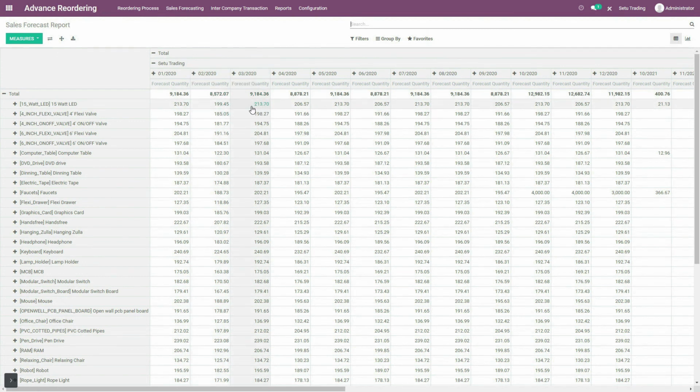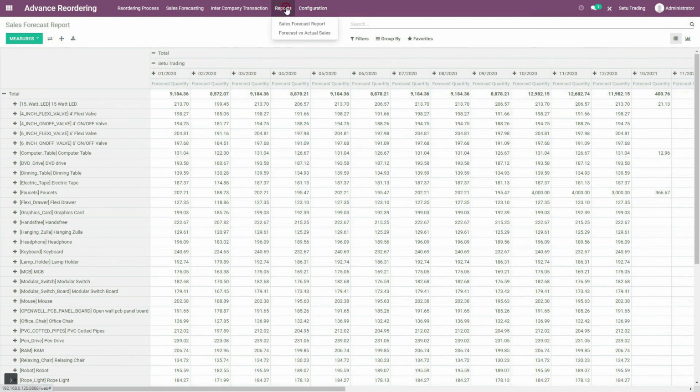Again, in March it is the same. Then in April again it is lessened by a few numbers. So likewise, such analytical reports can be helpful in comparing the forecast quantities between different months of the year.